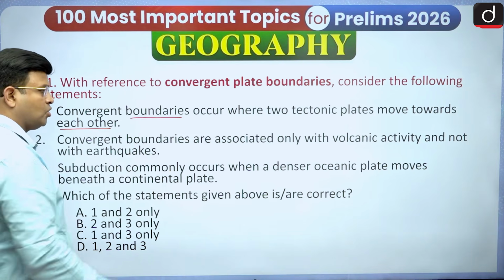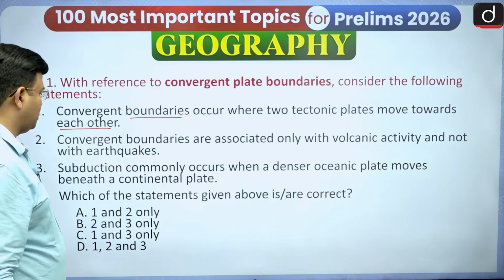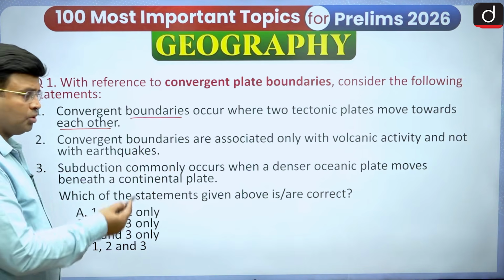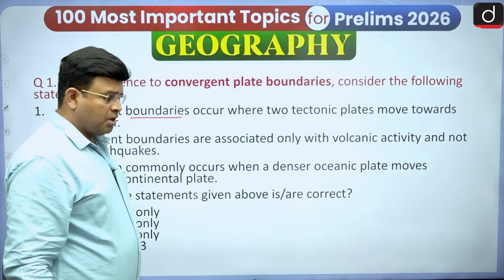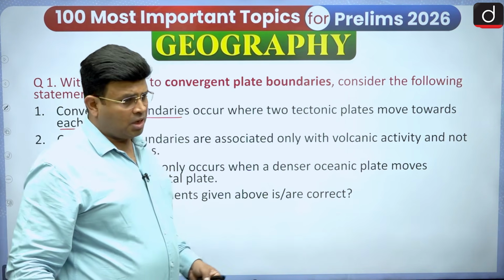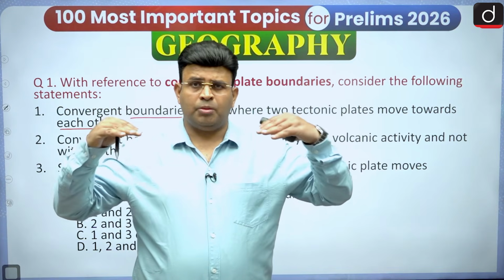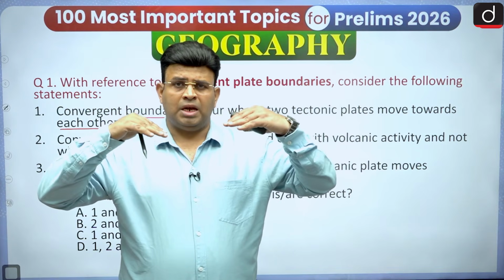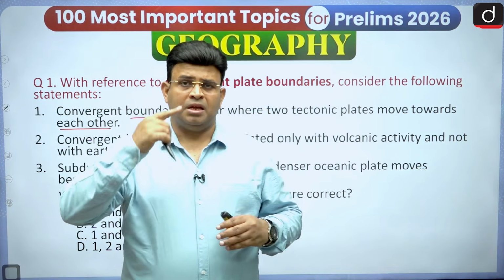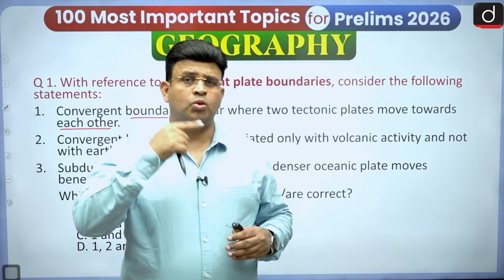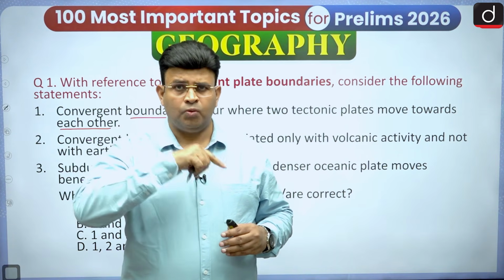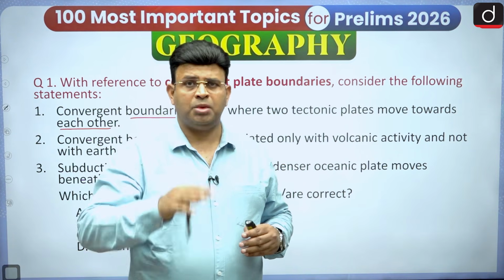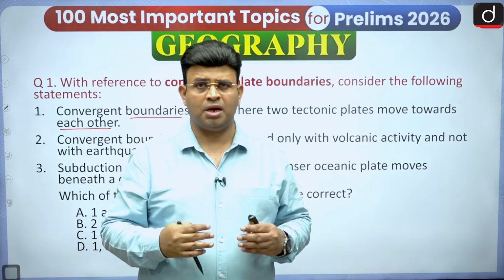Convergent boundaries are associated only with volcanic activity, not with earthquake. So that we have to say whether it is right or not. Again I am saying, when plate tectonics is going on, these things related to earthquake and volcanic activity, when we move ahead, you will be able to see those answers can come also.